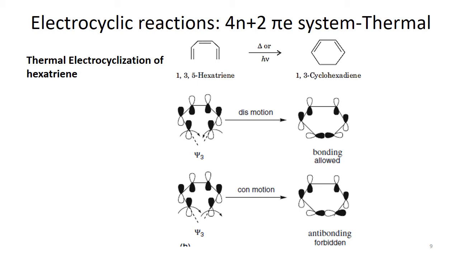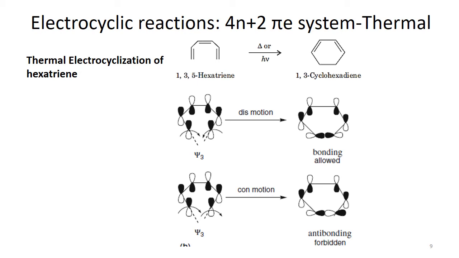Each carbon has 1 electron, and there are in total 6 carbon atoms, so there are 6 electrons in total to be distributed in these 6 molecular orbitals of hexatriene.